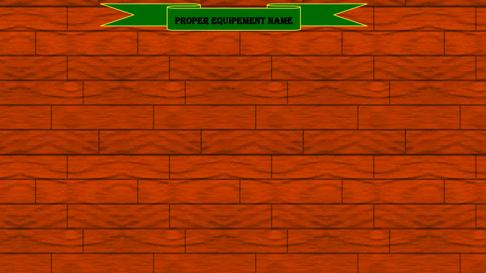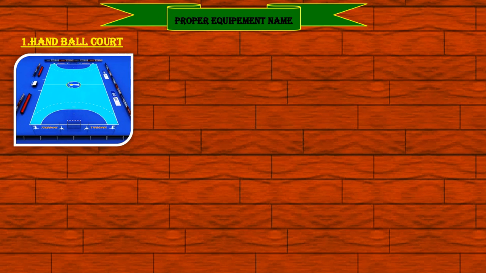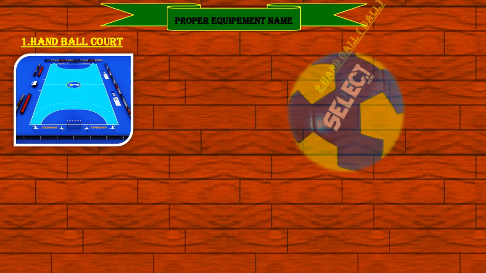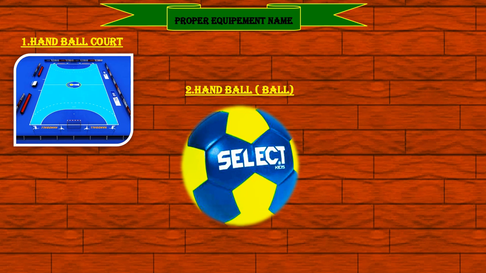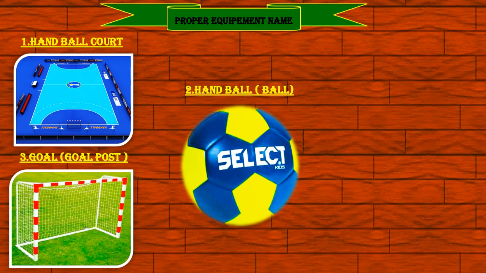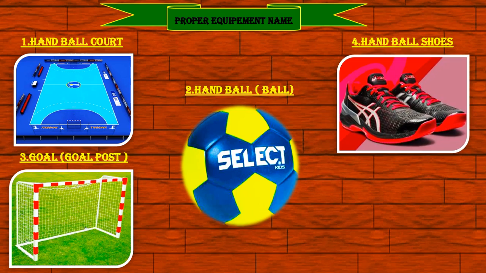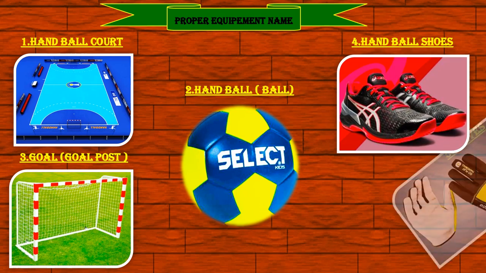The equipment of the handball game. First, handball court. Second, handball ball. Third, goal. Fourth, handball shoes. And last one, fifth, handball gloves.